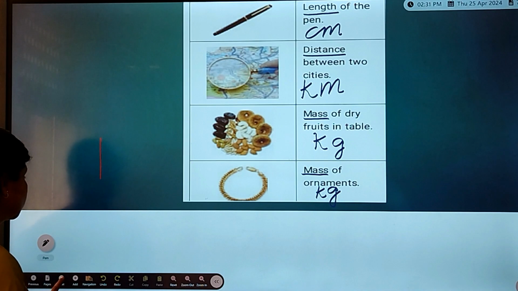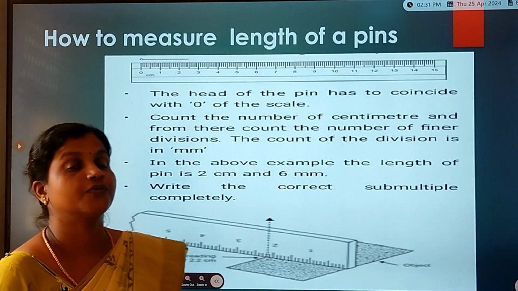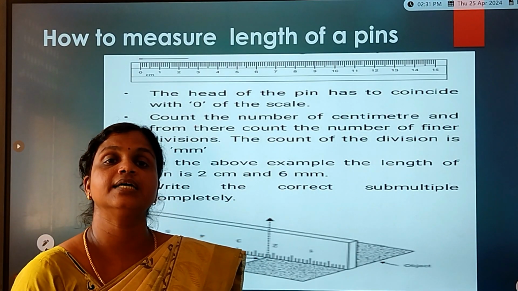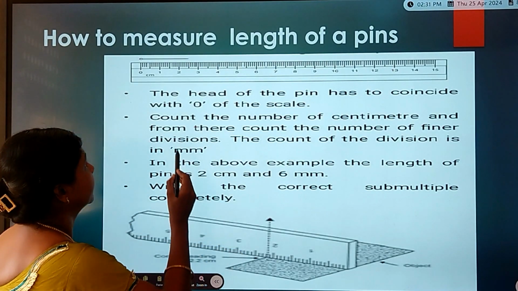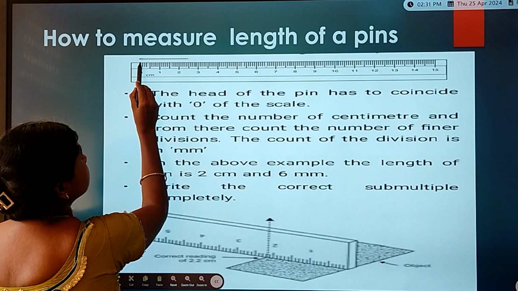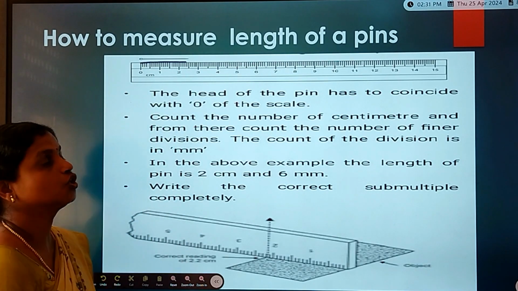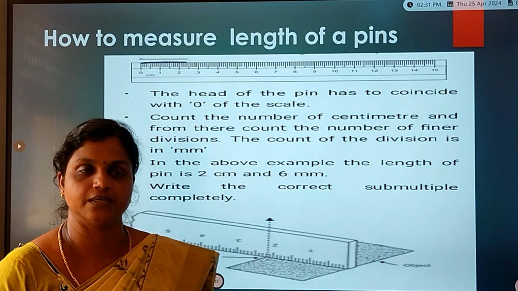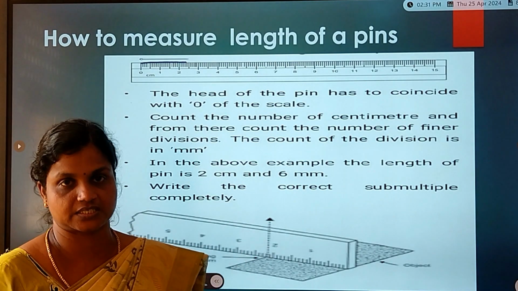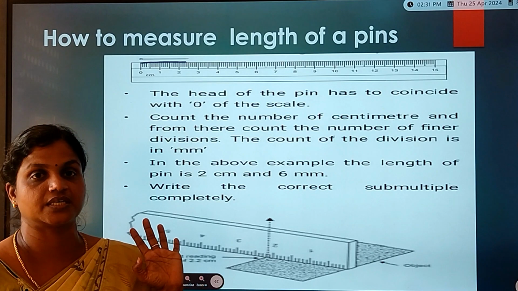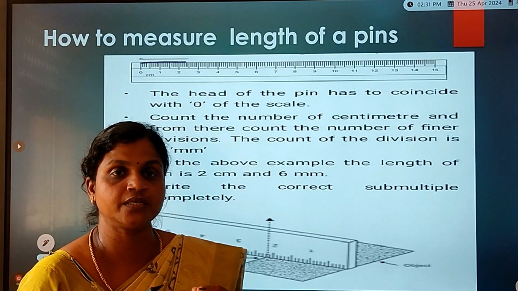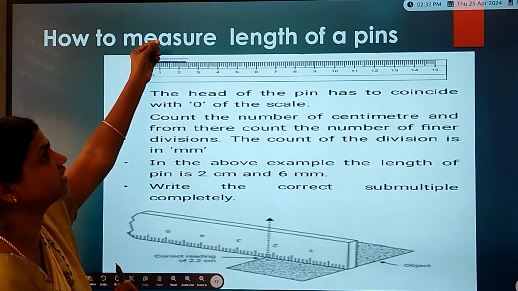Is it okay? So next we can go on to how to measure the length of a pin. Do you know what a pin is? Here I have given the pin. See this. So how do we measure the pin? Children, we have a meter scale. First, we have to take the meter scale. I have taken the meter scale and the pin, and keep the pin above the scale.